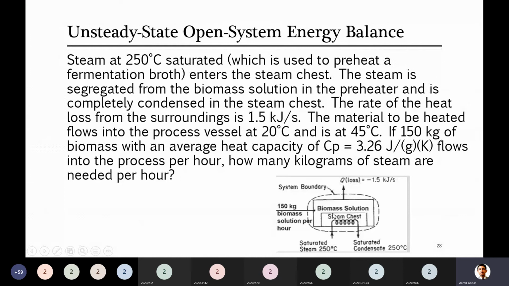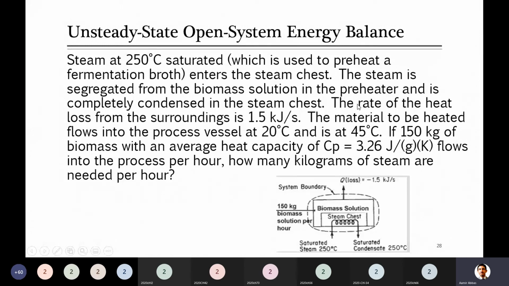So overall, he wants to say that in this system we are not mixing the steam with the other content, which he is calling biomass solution. Steam, as you can see from the diagram, is just moving inside some coils in a closed system and is completely condensed inside this steam chest. So when steam enters this system it is in the form of vapor, it will be condensed, and when it is condensed, it becomes liquid.